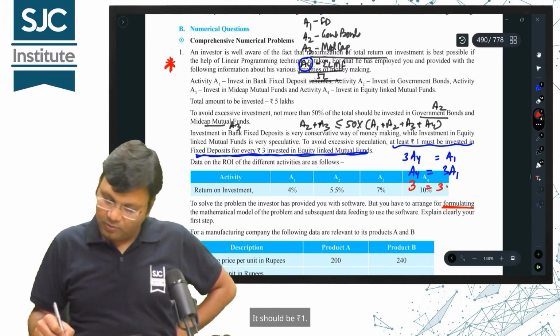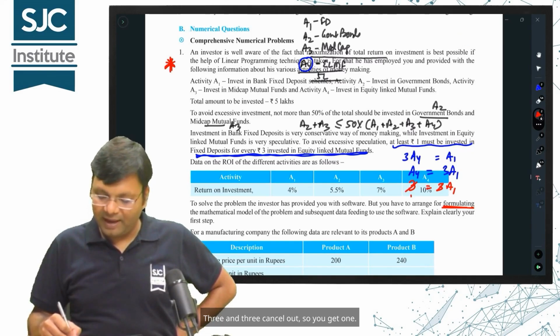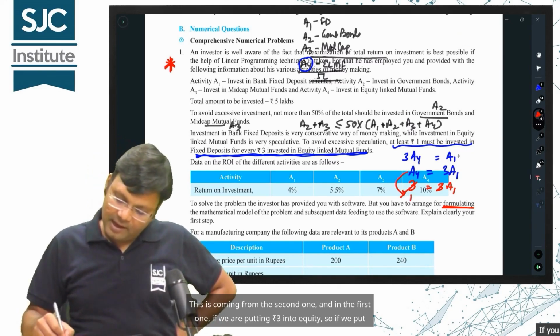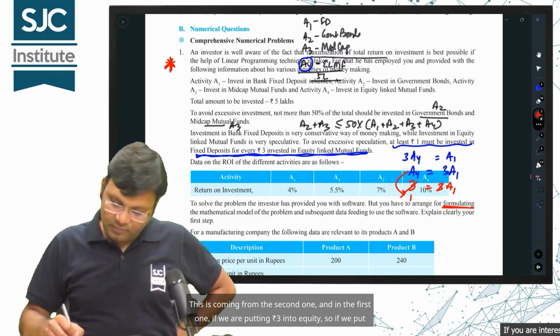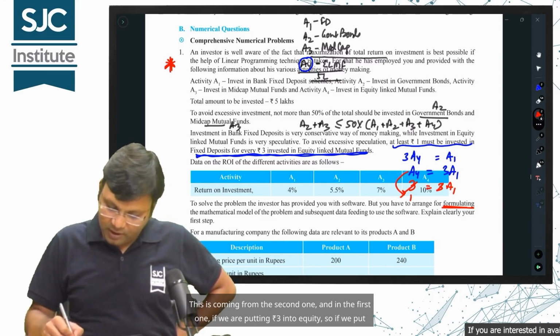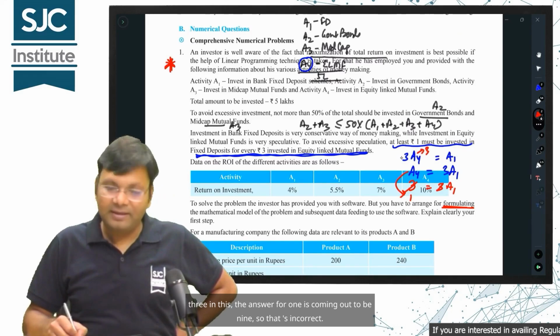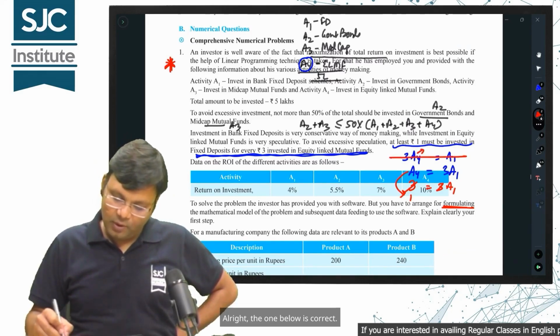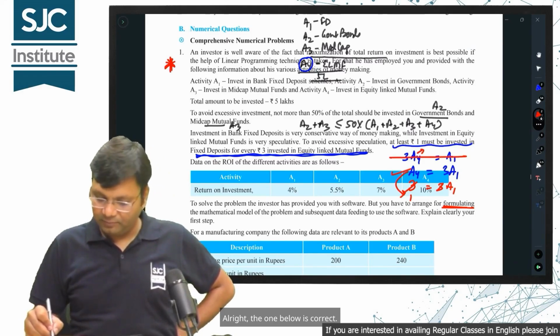It should be 1 rupee. 3 and 3 cancel out, so you get 1. This is coming from the second one, and in the first one, if we put 3 in this, the answer for A1 is coming out to be 9, so that's incorrect. Alright, the one below is correct.